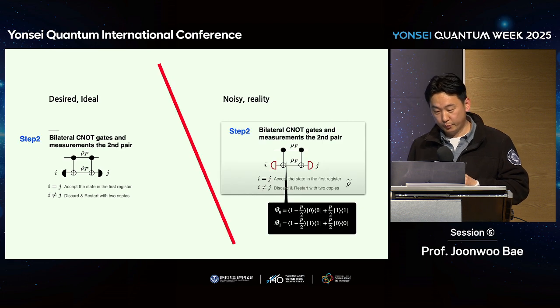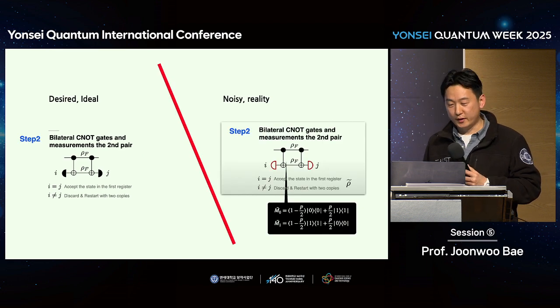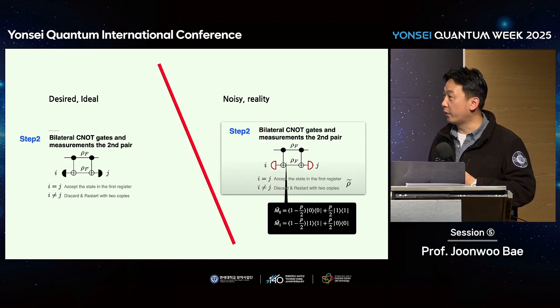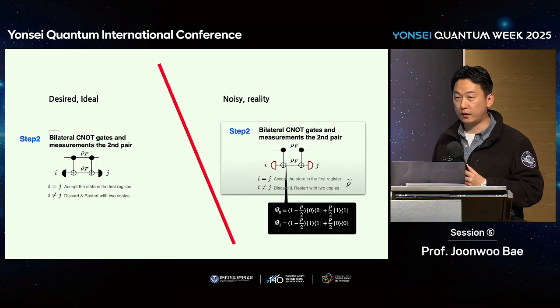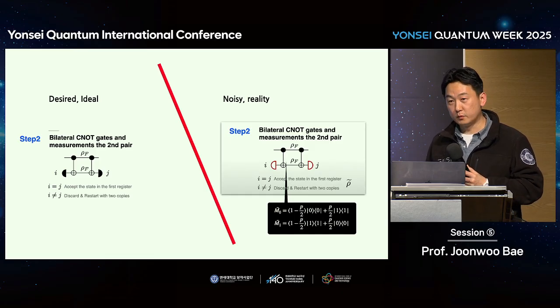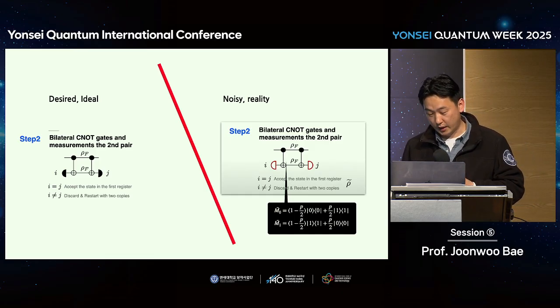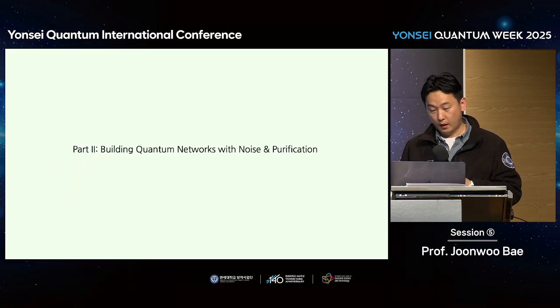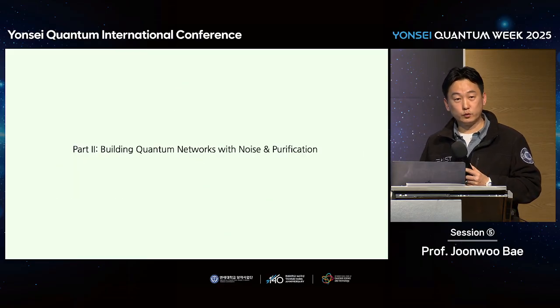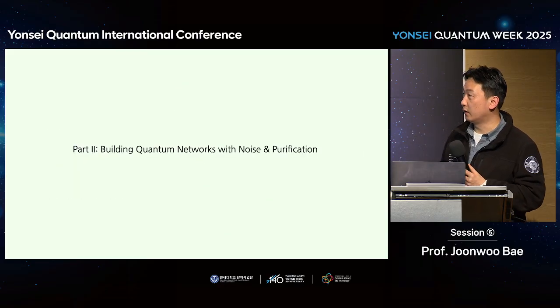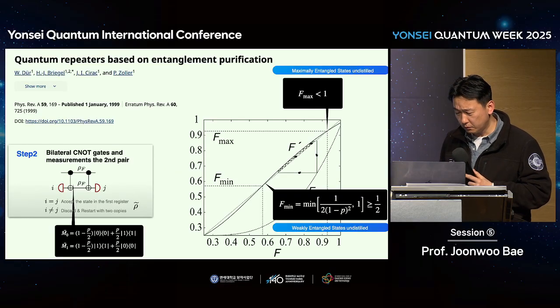Okay, then let's do that in reality. Then what happens? This operation is of course noisy. That is also one of the difficulties in realizing entanglement distillation in practice. So the next part is about how to deal with this noise that happens in entanglement distillation.